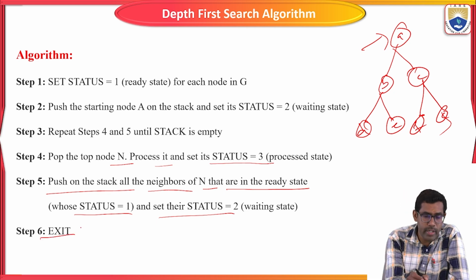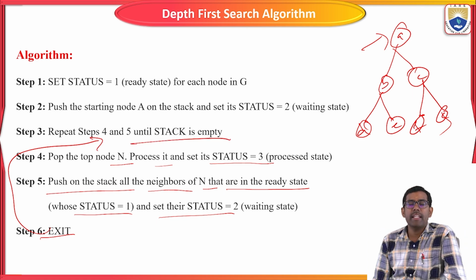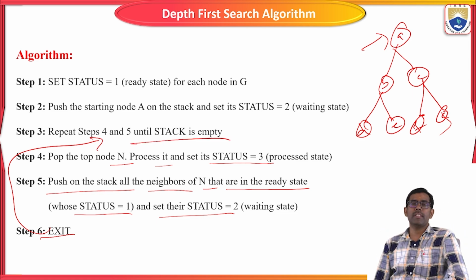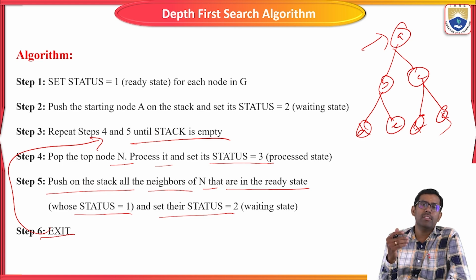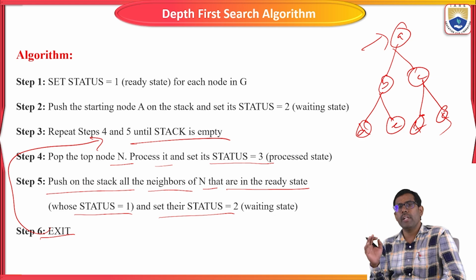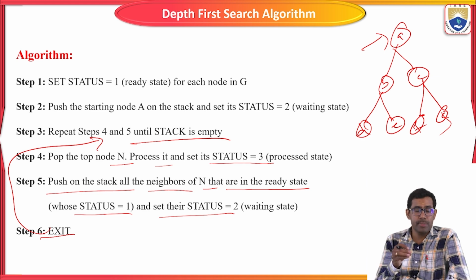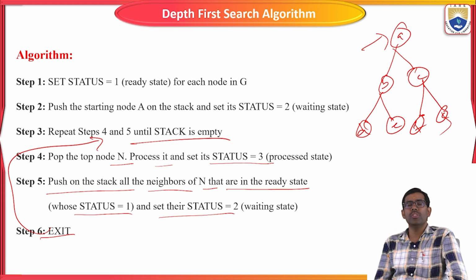Then exit when the stack is empty. When the stack is empty, the DFS traverser exits from the tree or graph. Finally it will produce an effective optimal result for the users. So this is the algorithm we are going to use to visit all the nodes of your tree and graph.